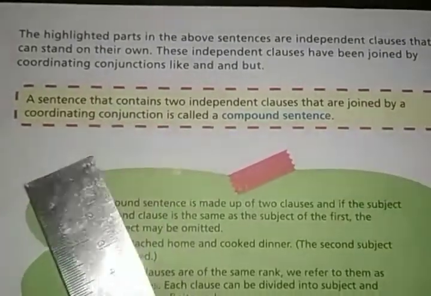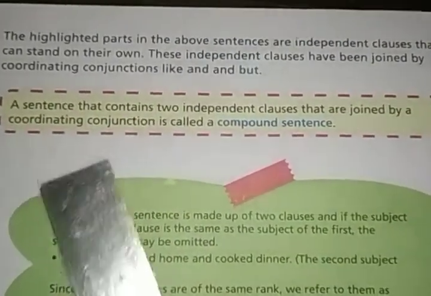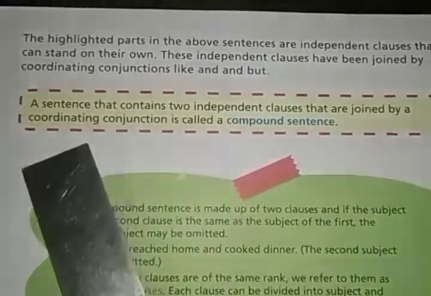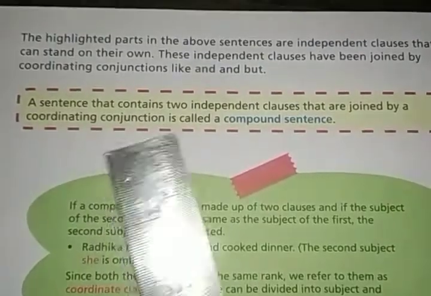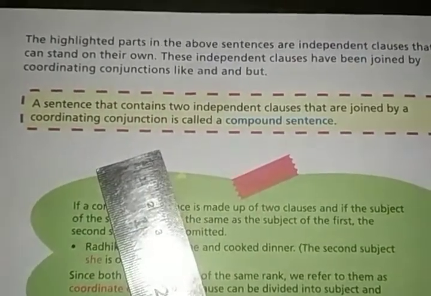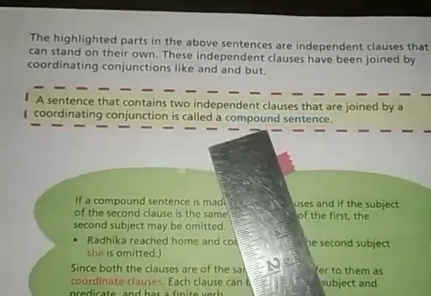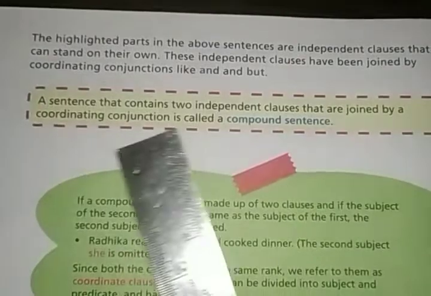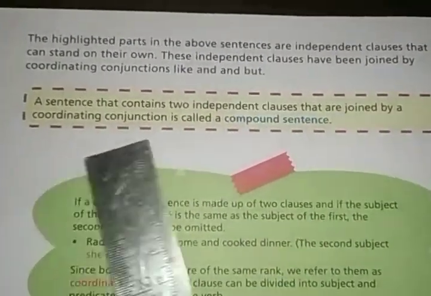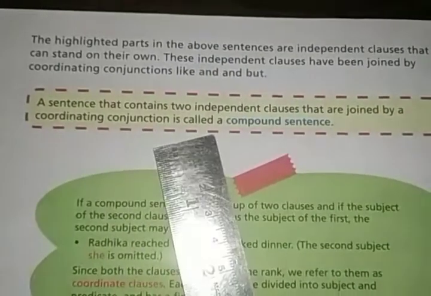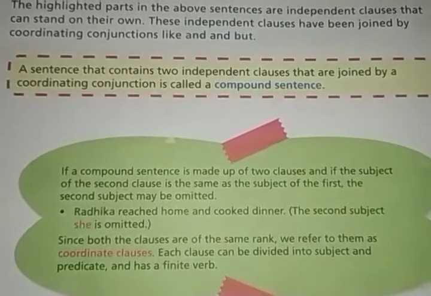It means that you will find two verbs and two subjects in the sentence, joined by a coordinating conjunction like and, but, yet, either, or, neither, nor. Then they will be known as a compound sentence. A sentence that contains two independent clauses that are joined by a coordinating conjunction will be known as a compound sentence. Clear? A simple sentence has only one subject and one finite verb.